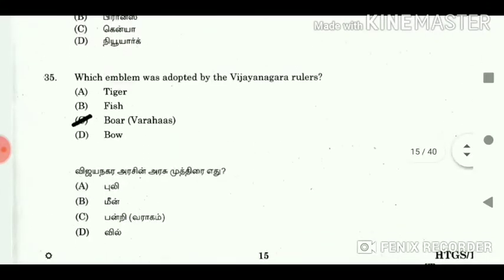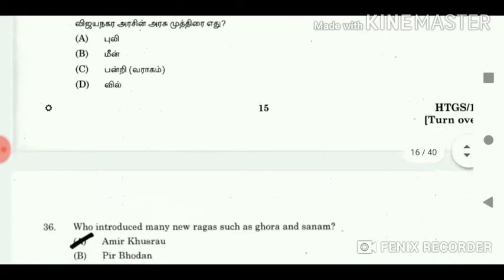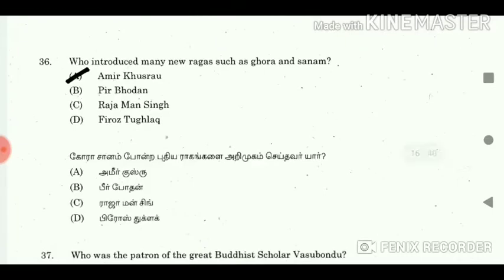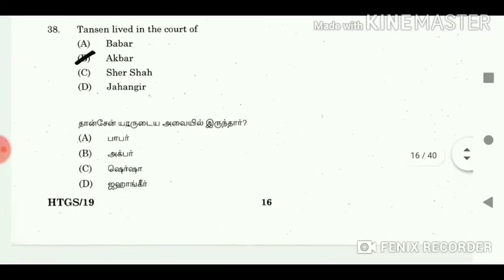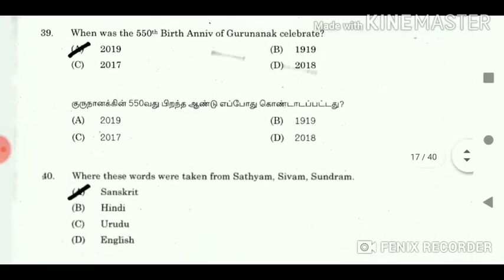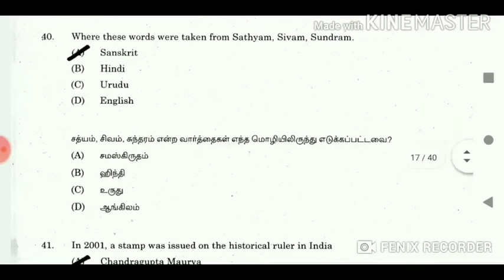35. Which emblem was adopted by the Vijayanagara rulers? Answer: boar, Varahas. 36. Who introduced many new ragas such as Gora and Sanam? Answer: Amir Khusro. 37. Who was the patron of the great Buddhist scholar Vasubandhu? Answer: Samudragupta. 38. Tansen lived in the court of Akbar. 39. When was the 550th birth anniversary of Guru Nanak celebrated? Answer: 2019. 40. Where were these words taken from? Satyam, Shivam, Sundaram. Answer: Sanskrit.